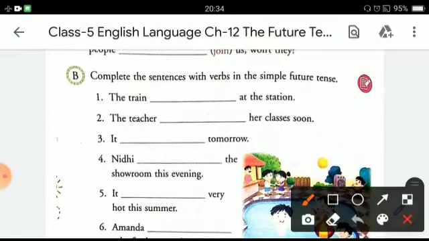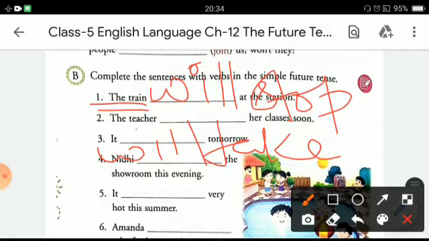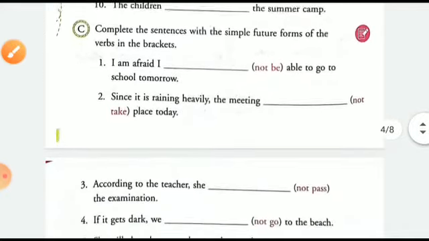Now come to the next exercise: complete the sentences with the verb in the simple future tense. Here also you have to do the same thing. The train will. Train is the third person. We are talking about the train, that is the third person, so you will be using will. The train will stop at the station. The teacher will take her class soon. So in this way, similarly, you can complete the rest of the sentences.